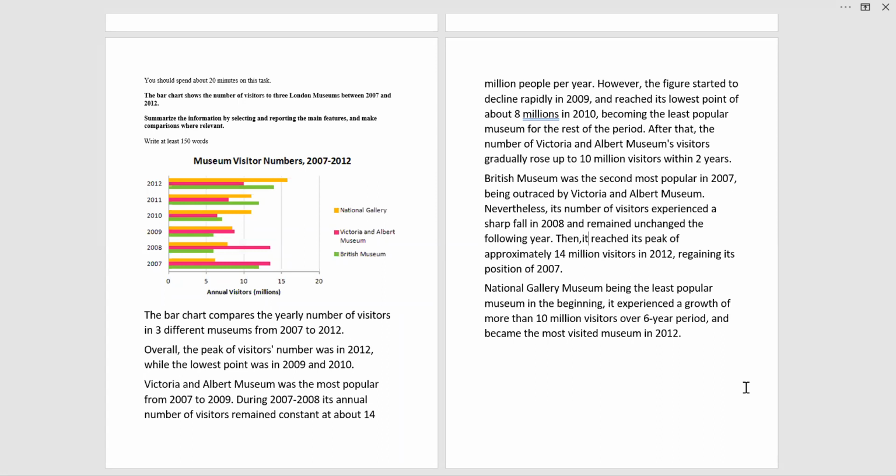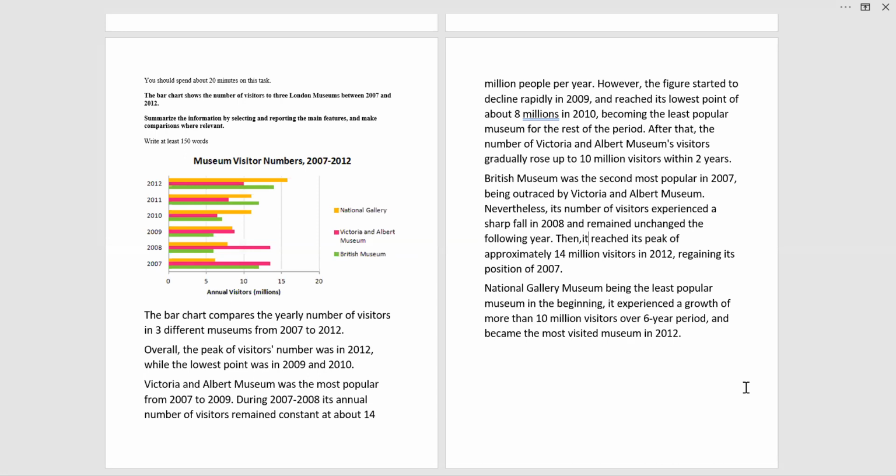So you see, first of all, the introduction has to be changed. The bar chart compares, and it says the bar chart shows the number of visitors to three London museums between 2007 and 12. And we are writing: the bar chart compares the yearly number of visitors in three different museums from 2007 to 12 in London. We can add that now, doesn't matter, right? So this is how you can completely alter the introduction, and definitely it is not affecting your score in this case, but keeping it the same will definitely affect it.